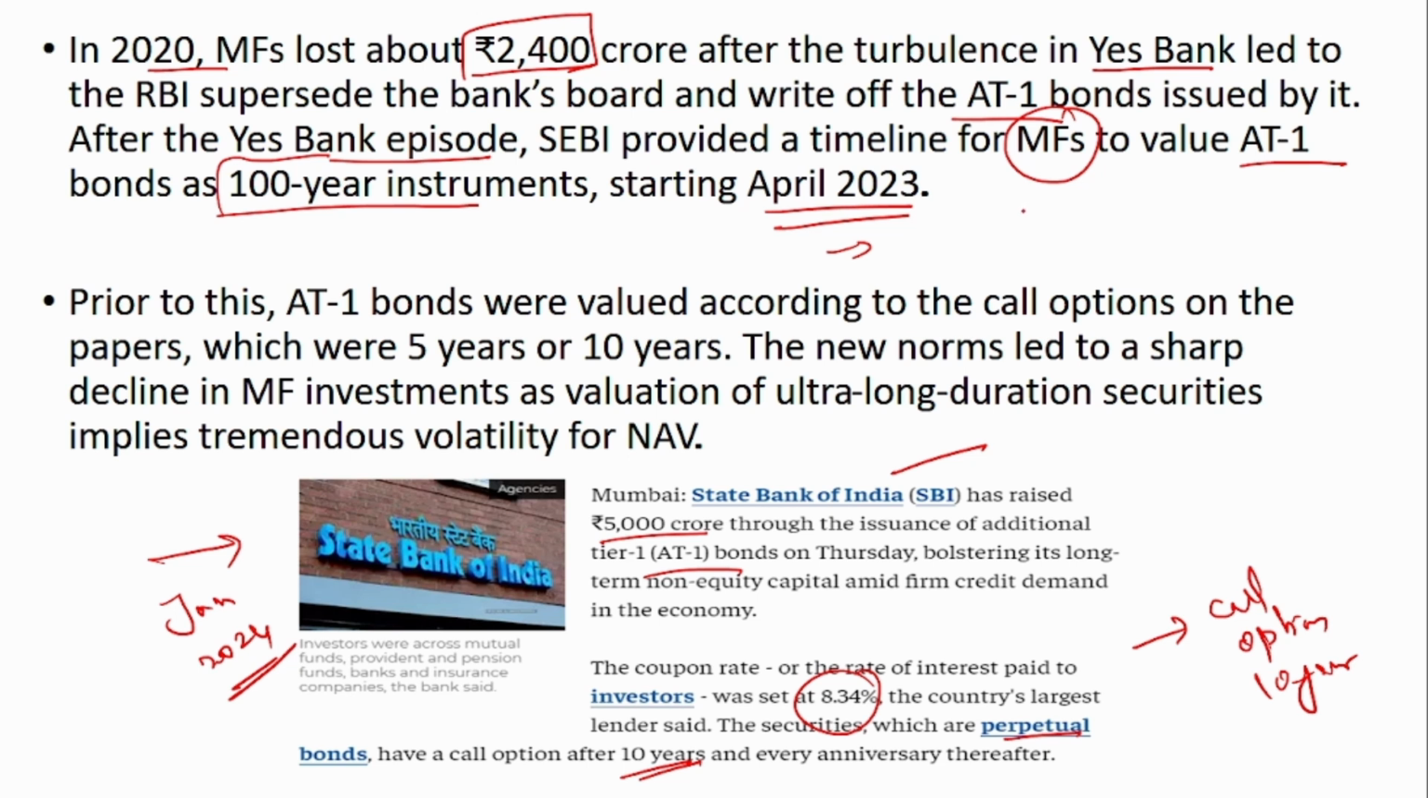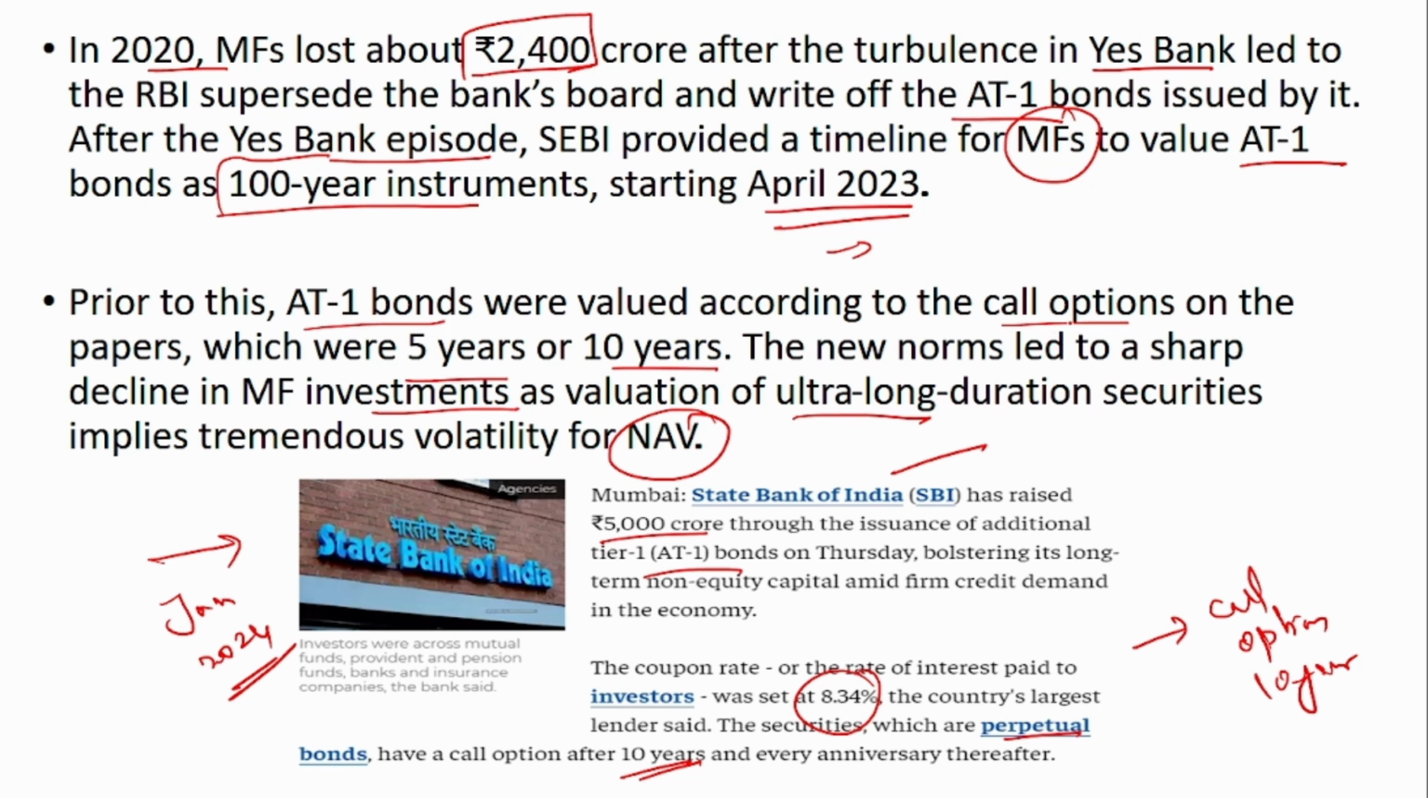So it should be evaluated as a 100-year instrument, and the value should not be that of the call option, that is after 5 years or 10 years. Prior to this, AT1 bonds were valued according to the call option on the papers, which were 5 years or 10 years. The new norms will lead to a decline in mutual fund investments, as valuation of ultra long duration securities tremendously increases volatility for the net asset value.